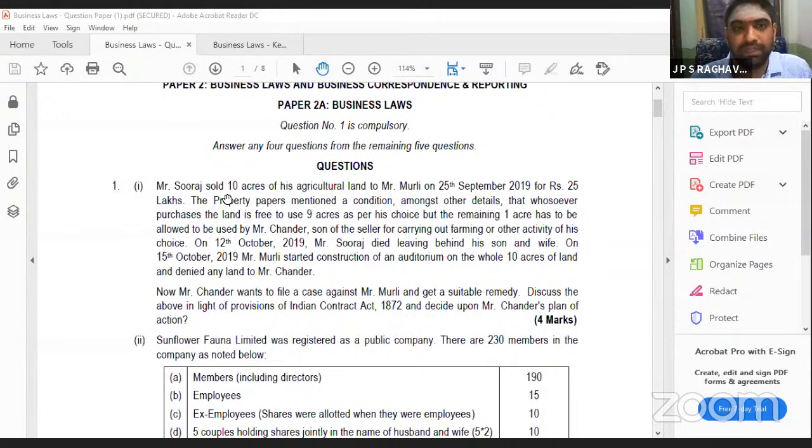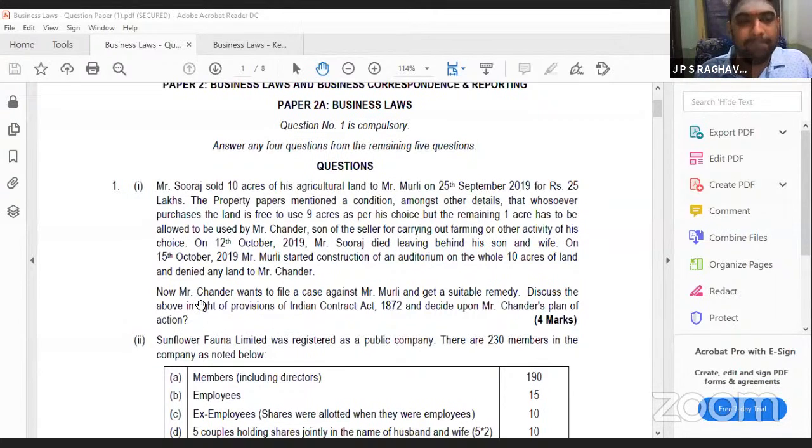He has sold a property. While selling itself, he has given a condition that his son has a right on 1 acre. His son has a choice; he can do whatever he wants on his 1 acre. Only 1 acre. But this condition, the other buyer has accepted and taken the land. So this is assignment. Some part of the property was given to his son, and the other party has accepted it. Whenever the other party has accepted, it means the consideration, whatever is given as 10 acres, is accepted. So whenever Suraj has given, that is consideration, and this contract is valid.